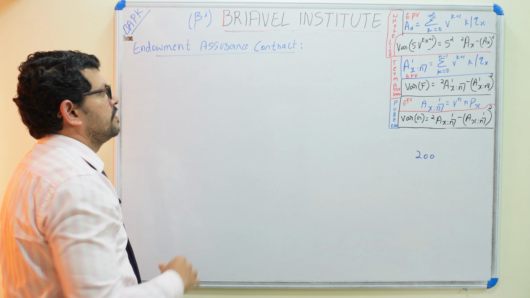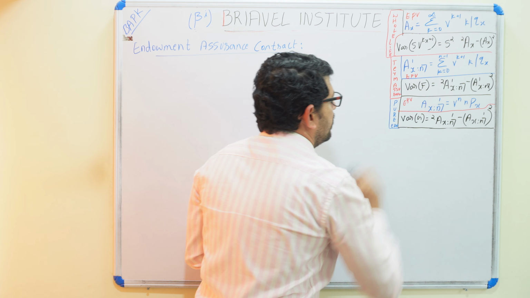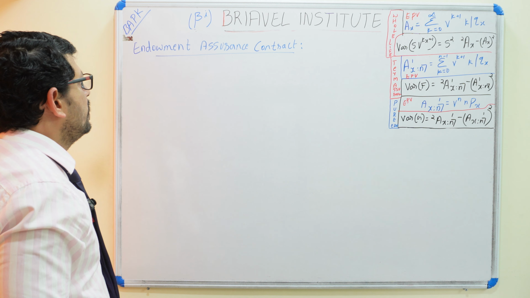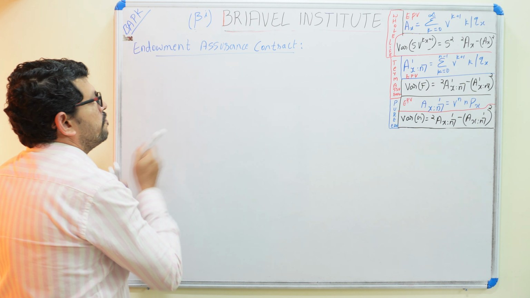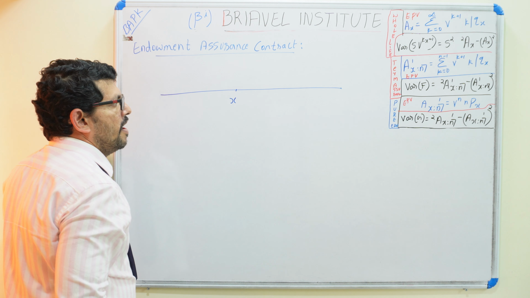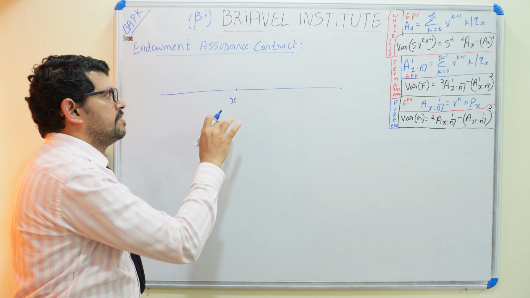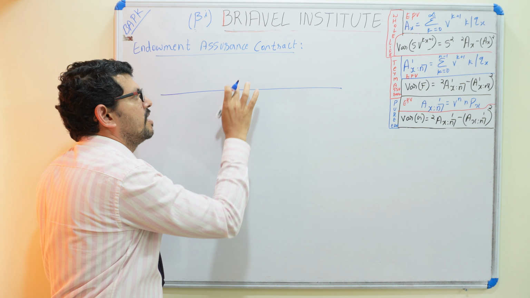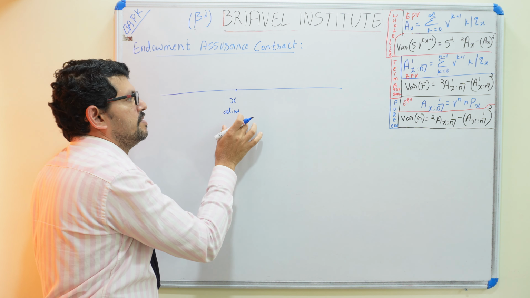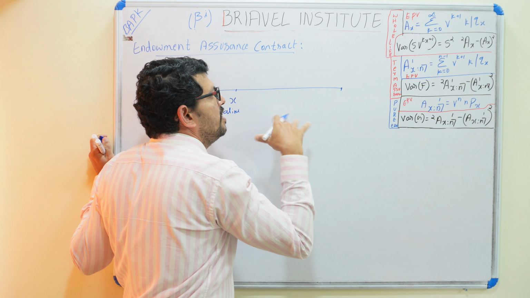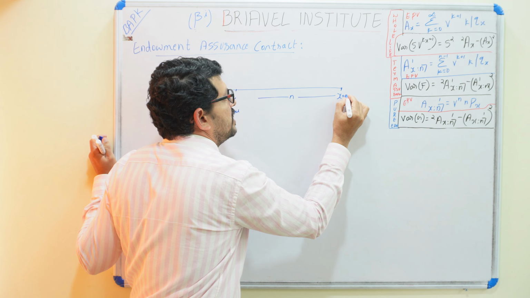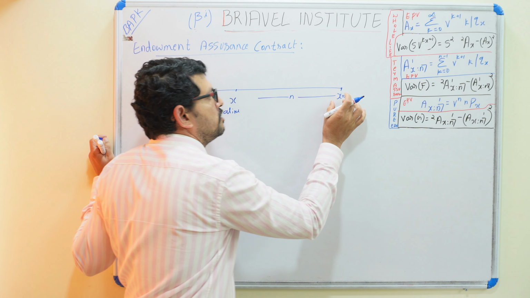Now we can discuss the endowment assurance contract. These are all the basics for endowment assurance also. So what is the endowment assurance contract? Here a person is aged X, and this person has taken the endowment assurance contract, or endowment insurance, at the age of X. He is alive. This insurance is taken for N years, so he becomes age X plus N.